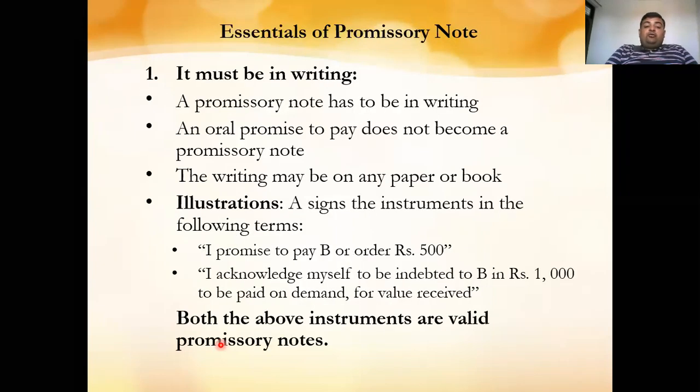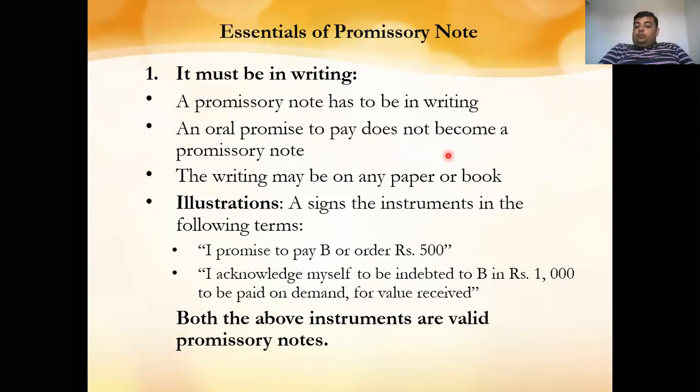Now, what are the essentials of the promissory note? There are various essentials without which we cannot call any document a promissory note. The first essential is that it must be written. It means that the promissory note must be in writing, as we have already shown in the specimen. It should not be verbal, because if any person makes a promise to pay another person verbally, then we cannot prove that this is a promise to pay. So the promissory note has to be in writing, first thing.